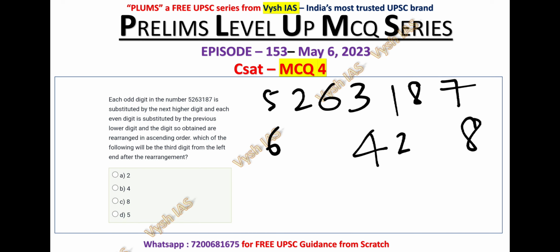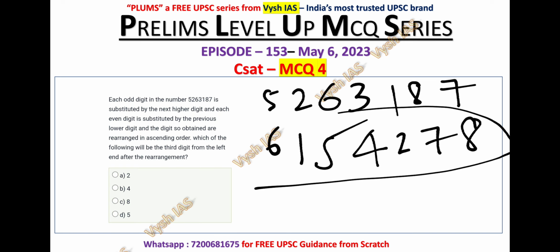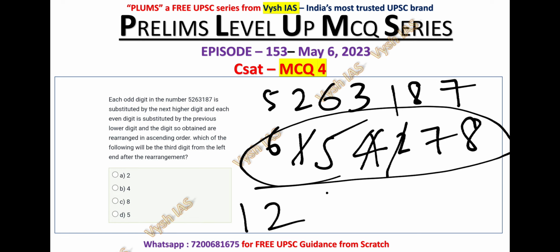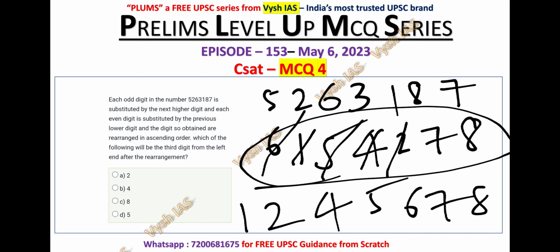And the second condition is each even digit is substituted by the previous lower digit. So 2's previous number is 1, 6's previous number is 5, okay, 8's previous number is 7. So this is the number we have got. We have to arrange this in ascending order, that is small to big. So 1, 2, after that we'll get 4, 5, 6, 7, 8. Okay, this is the ascending order.